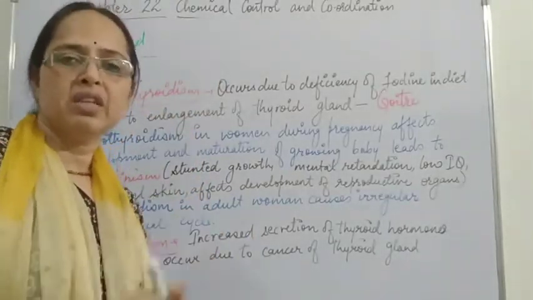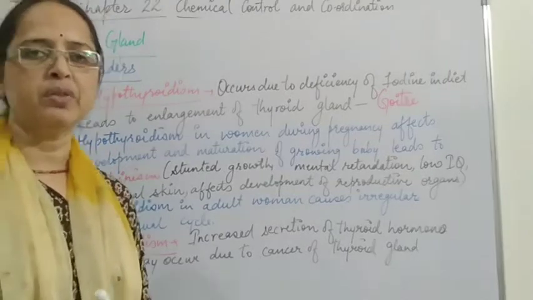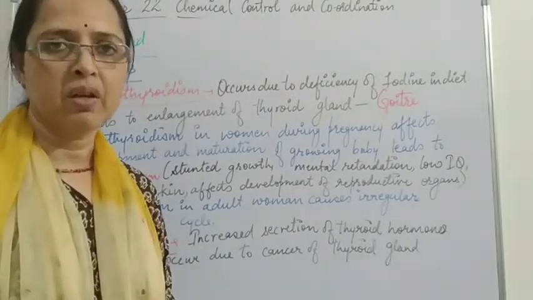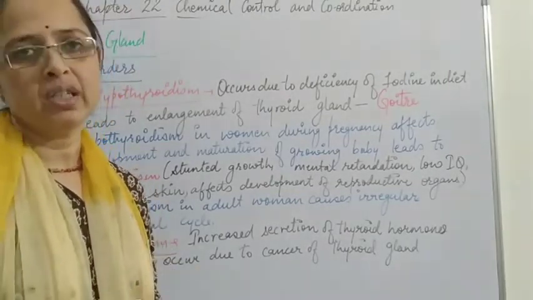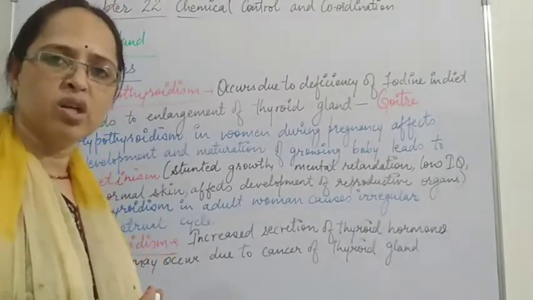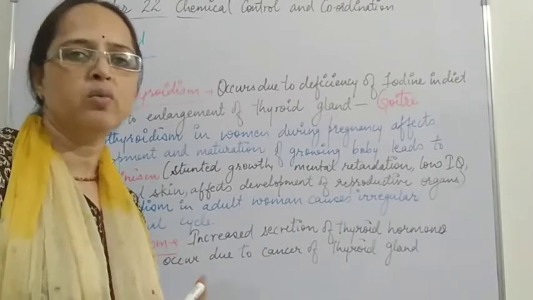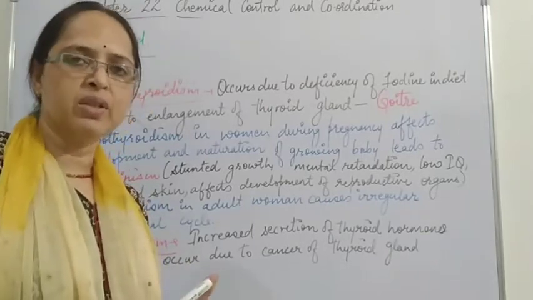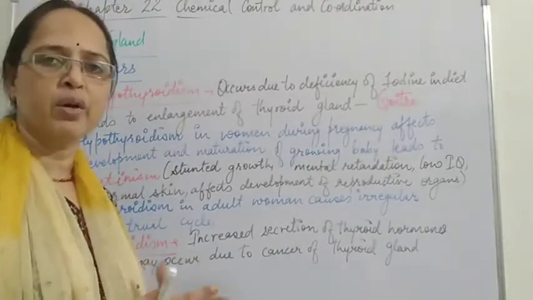For the secretion of thyroid hormone, the thyroid gland requires iodine in a very small quantity. So when iodine is not taken, or there is a deficiency of iodine, thyroid hormones are not secreted.